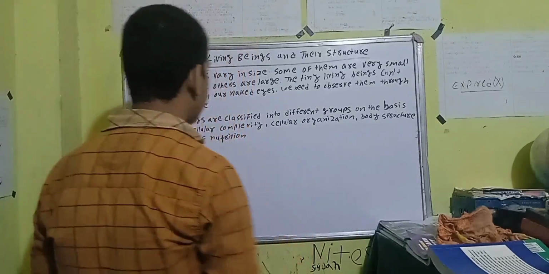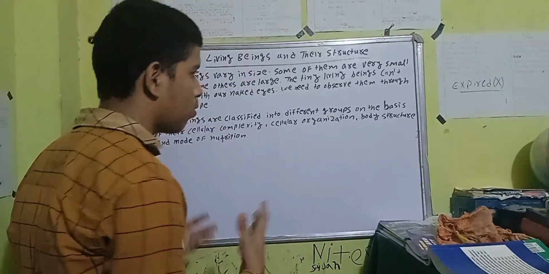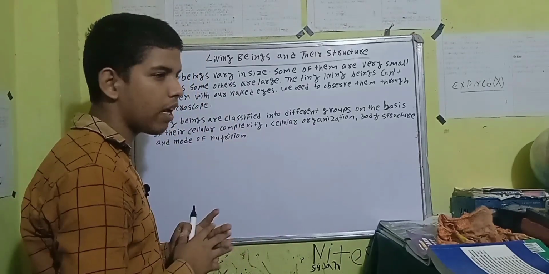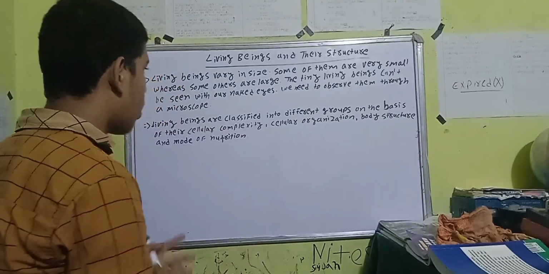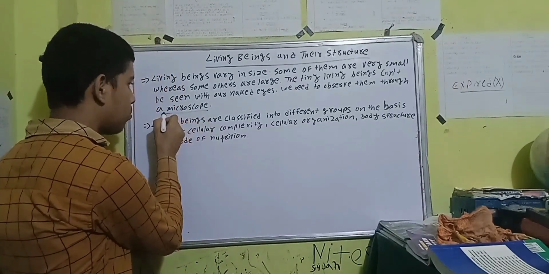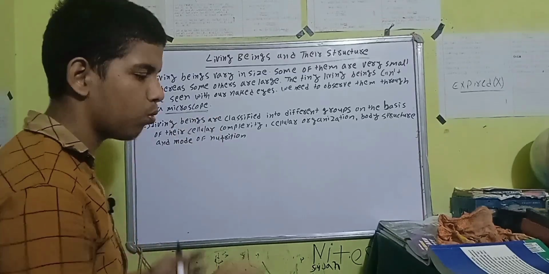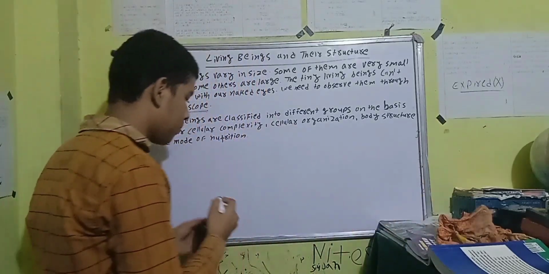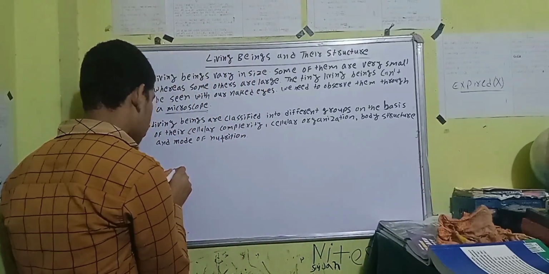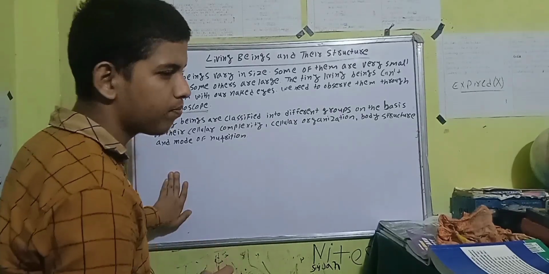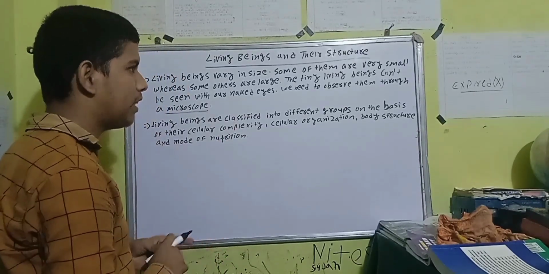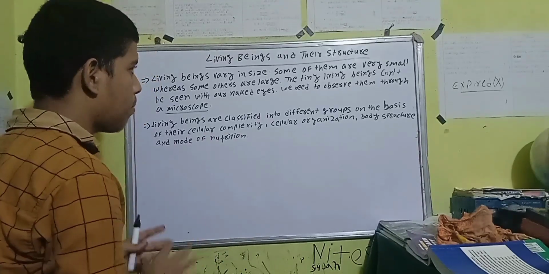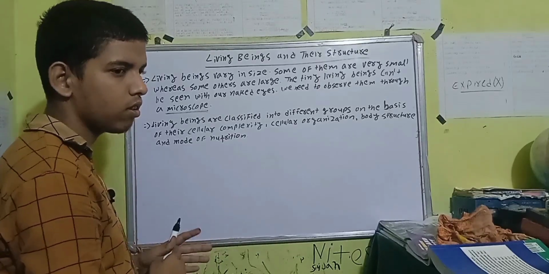The tiny living beings can't be seen with our naked eye. We need to observe them through a microscope. So we need a special machine called what? Microscope. We can't see them with these normal eyes. We need a machine which is called a microscope. These are very basic things that I'm teaching you. It's not hard, it's just facts, right?